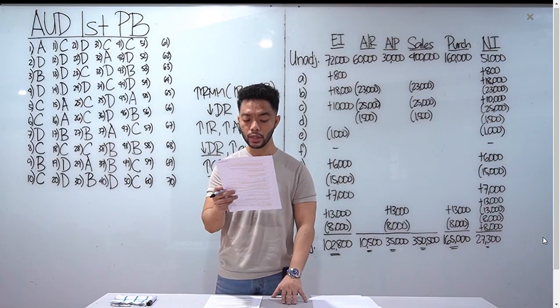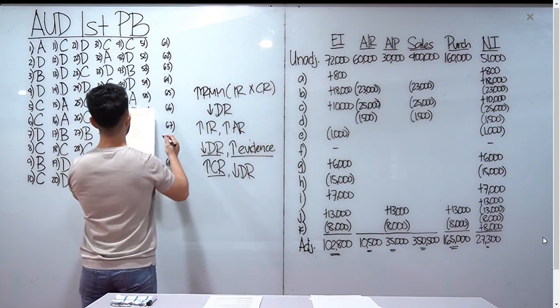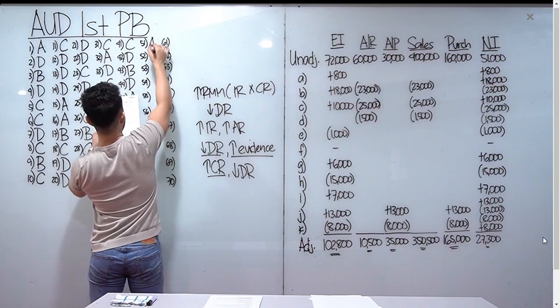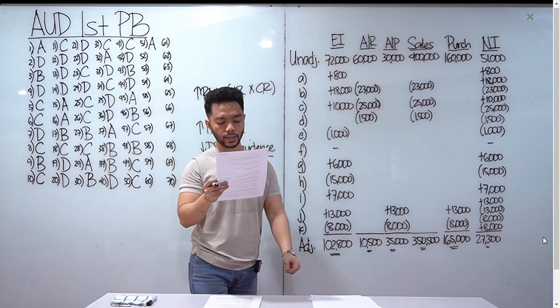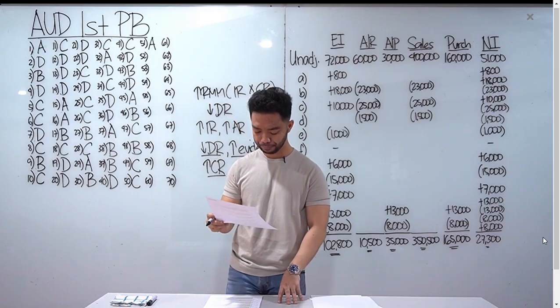Number 51, what is the meaning of the principle that requires the auditor to be independent? So yung independence, letter A yan. The auditors must be without bias with respect to the client under audit. Yung B, mali yan kasi yung critical attitude during the audit, professional skepticism naman yan.